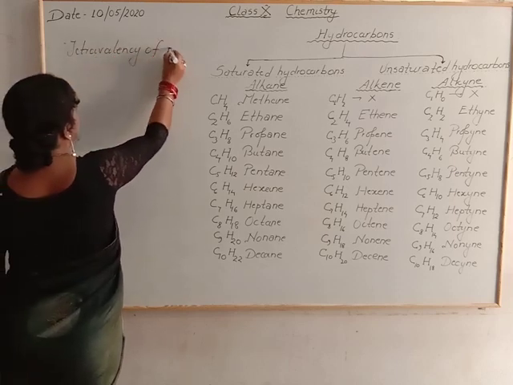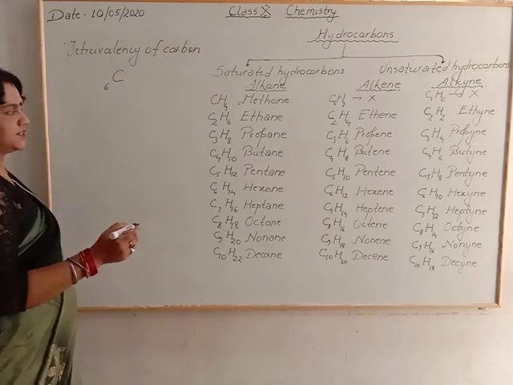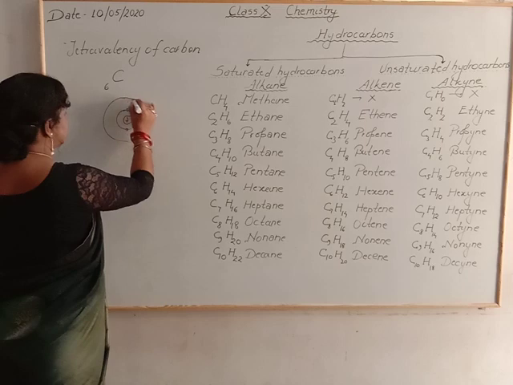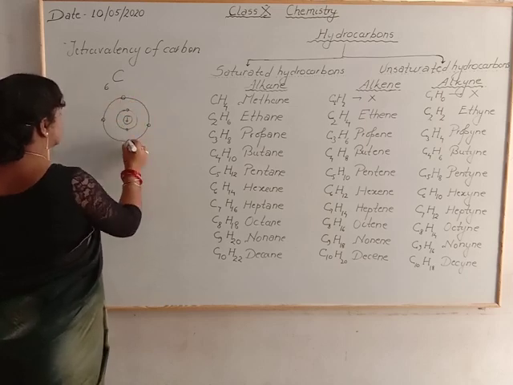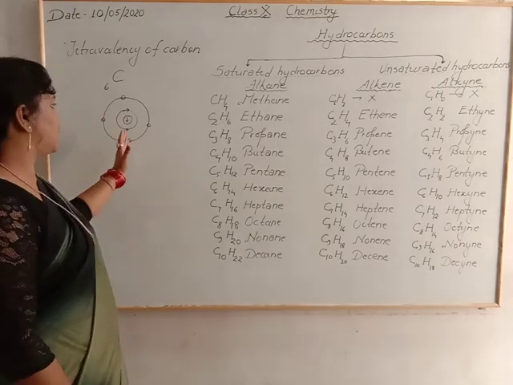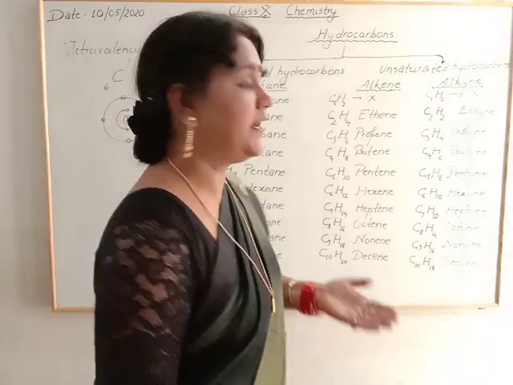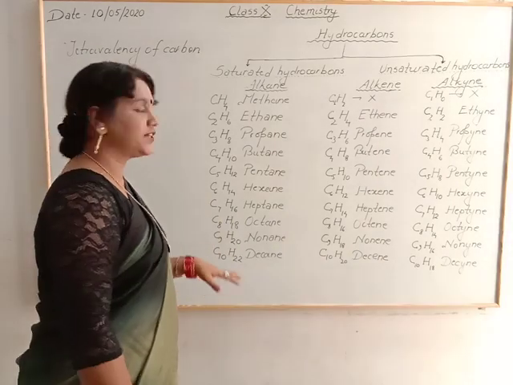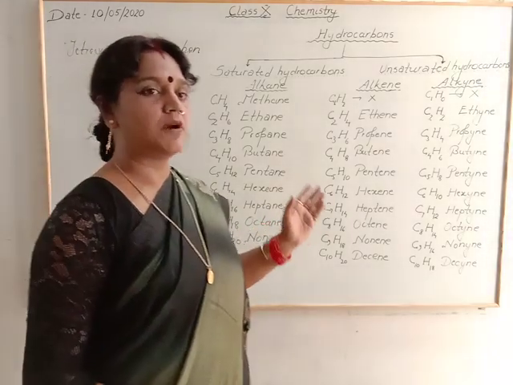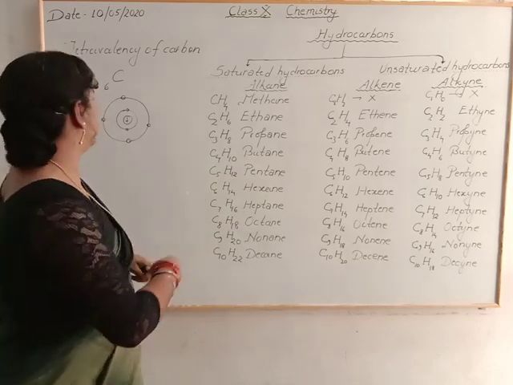Tetravalency of carbon. Now we know that carbon has atomic number 6. So its first shell contains 2 electrons and its valence shell contains 4 electrons. Now for acquiring the noble gas configuration, to follow the octet rule, it has to share its 4 electrons, because it can neither take 4 electrons nor lose its 4 electrons. For making covalent bonds, it shares its 4 electrons with other elements.